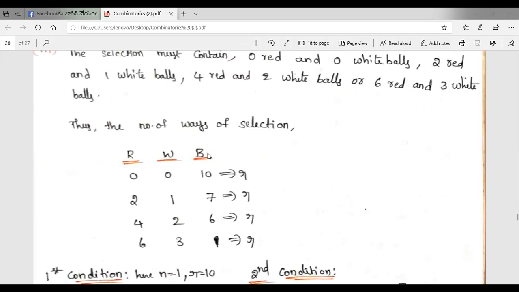Suppose red, white, blue. Here in the selection red balls are not contained and white balls do not appear. So the remaining 10 are selected from the blue box. So r is equal to 10. Then in this selection, 2 red balls and 1 white ball. Here the selection is twice as many red as white.